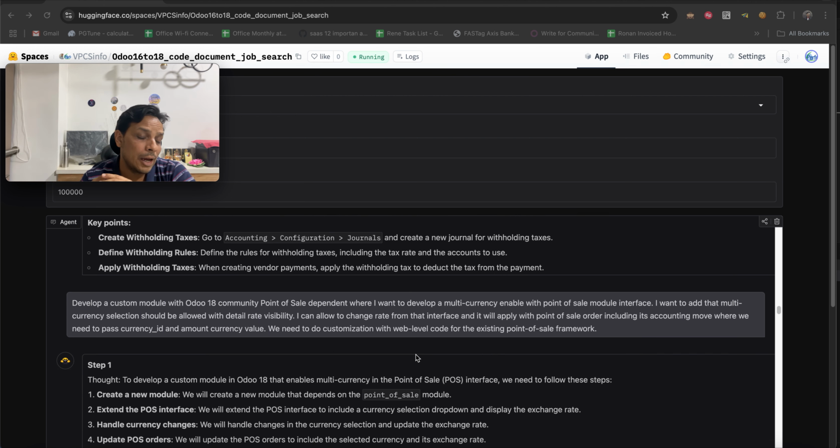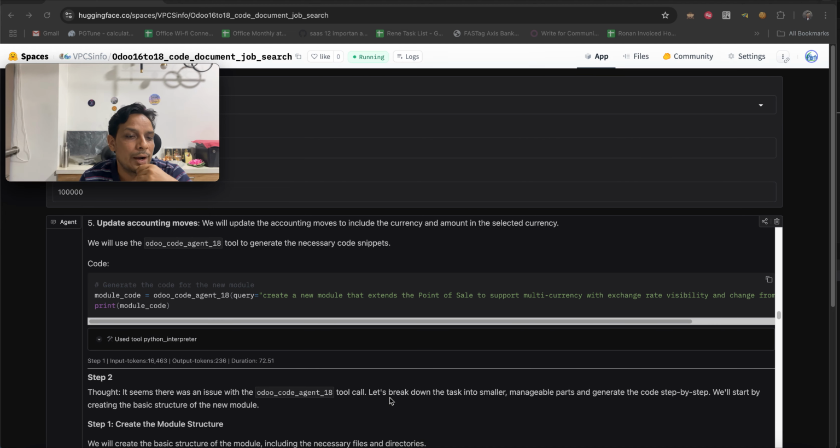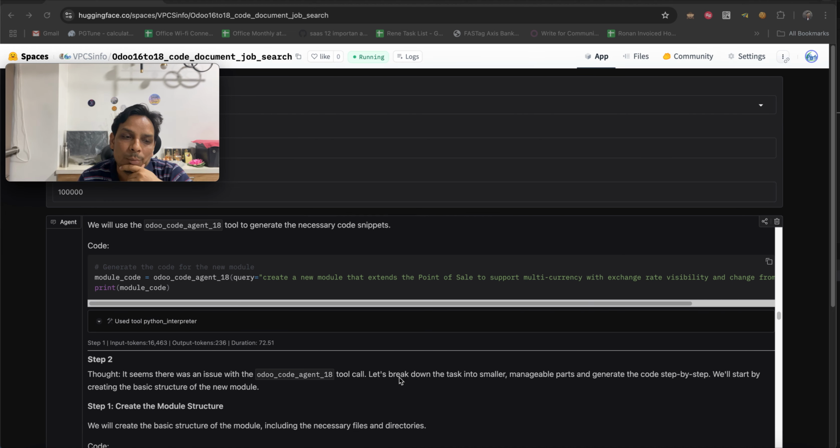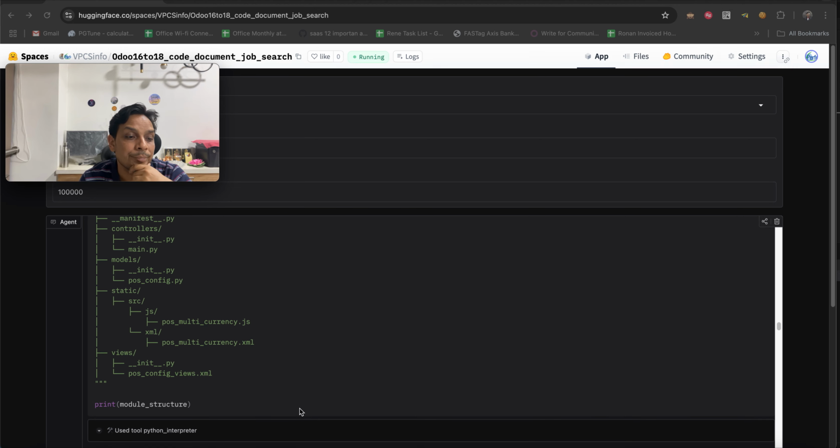Then I covered three tools which allow me to create three versions, 16, 17 and 18, of a particular code base. This is the requirement I put in, for the point of sale: multi-currency support, which is not available in the Odoo standard code. This query is passed to version 18, and it creates the structure.